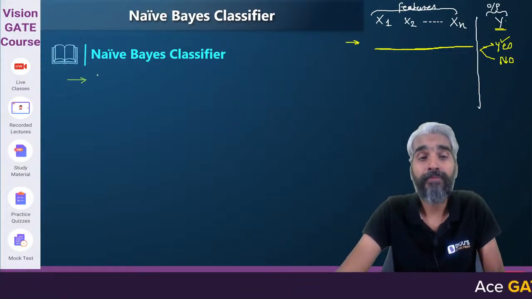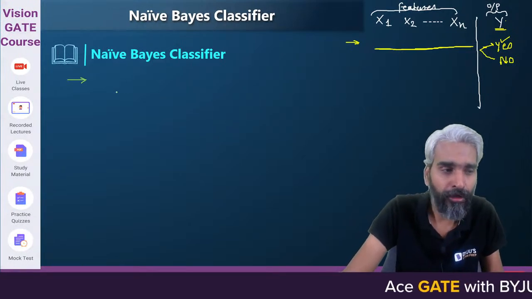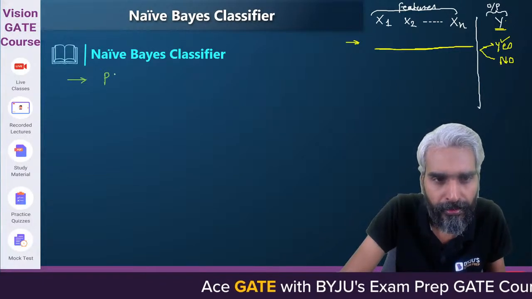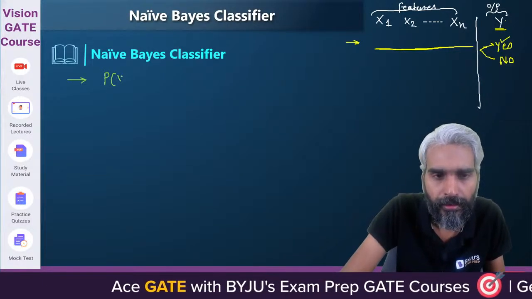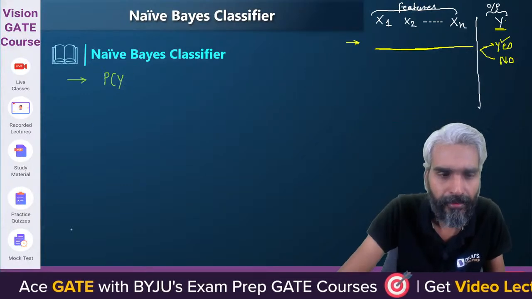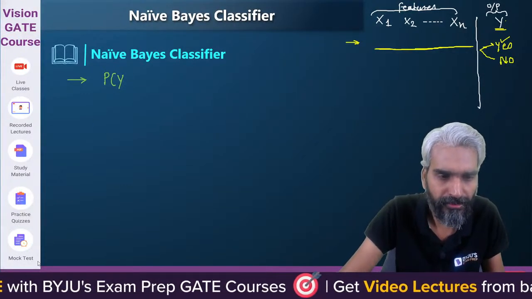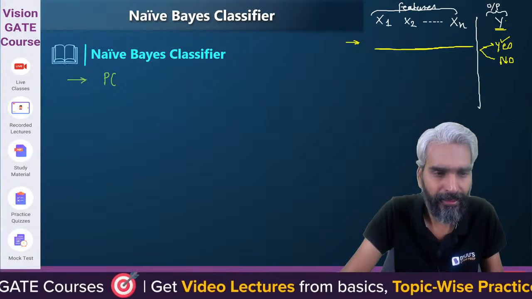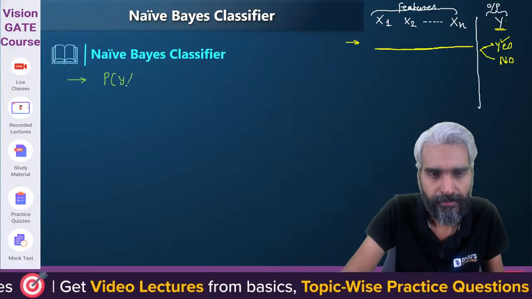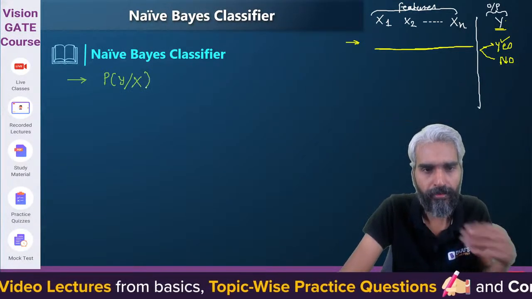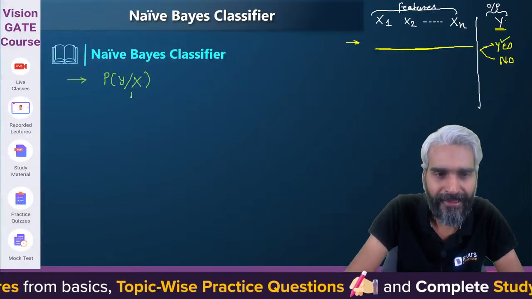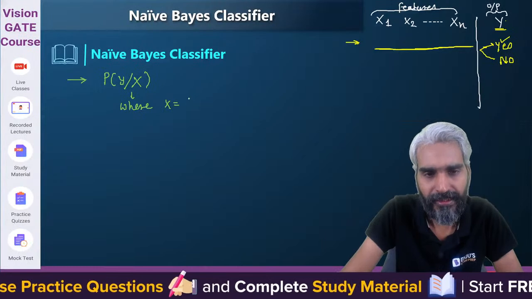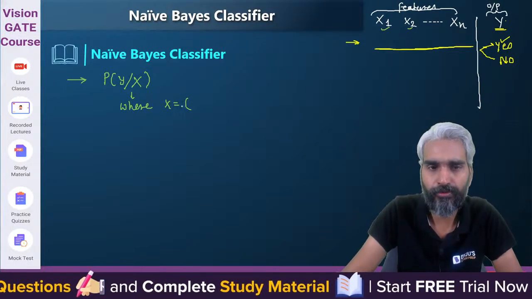Okay, so please try to understand the naive Bayes classifier. What we are trying to derive here is the probability of y given x, where x is nothing but all these values x1, x2, x3 up to xn.